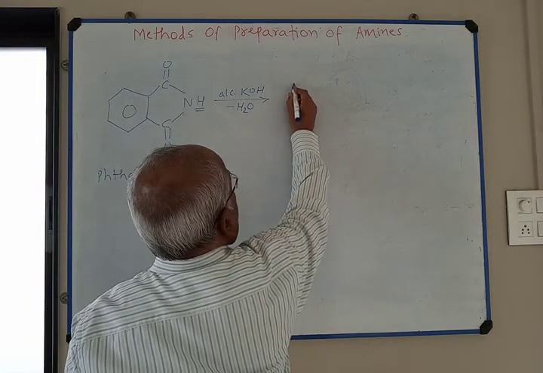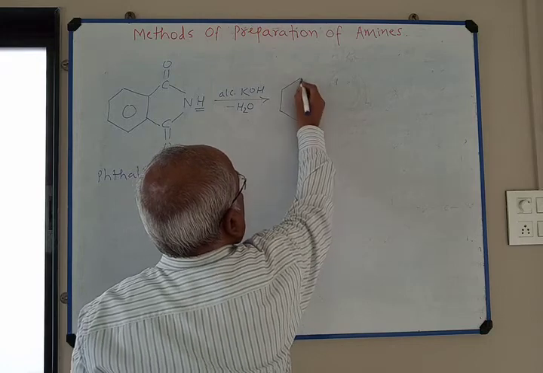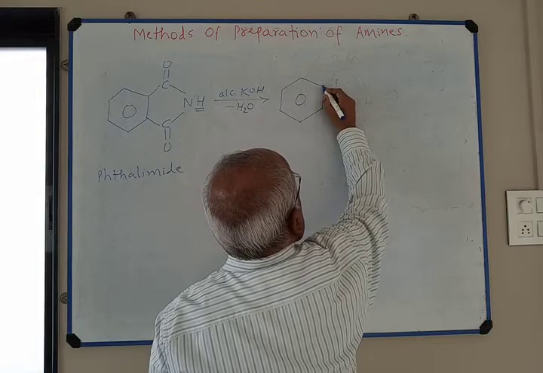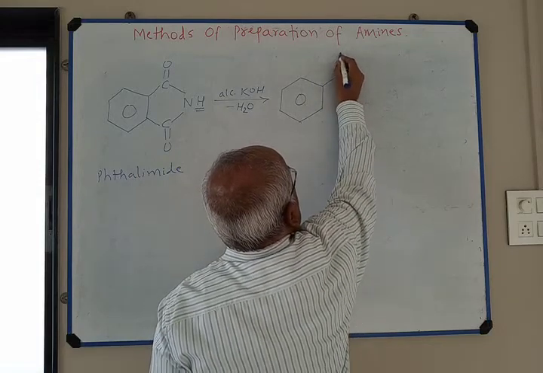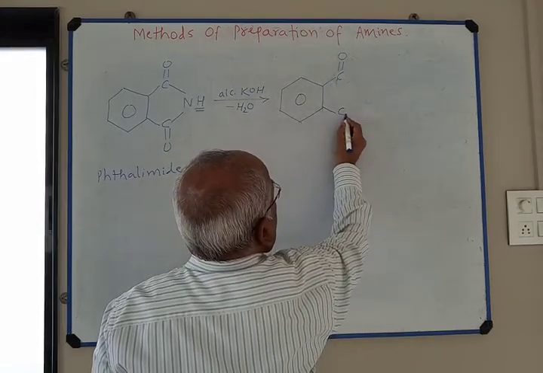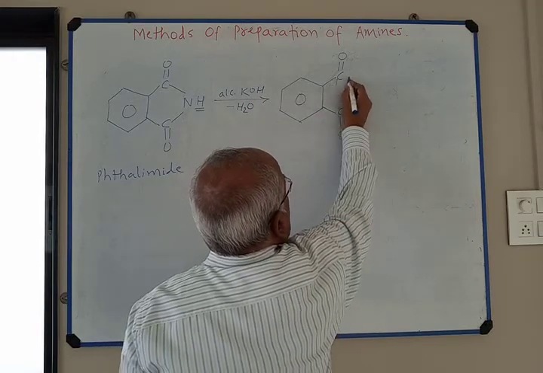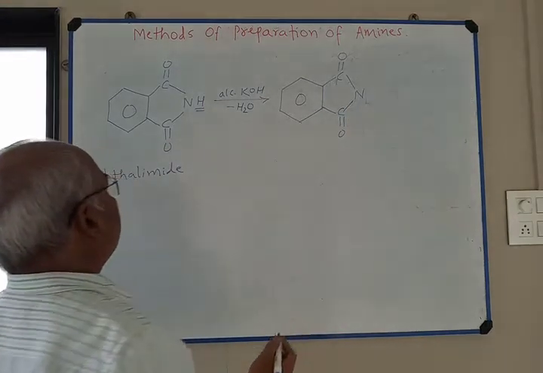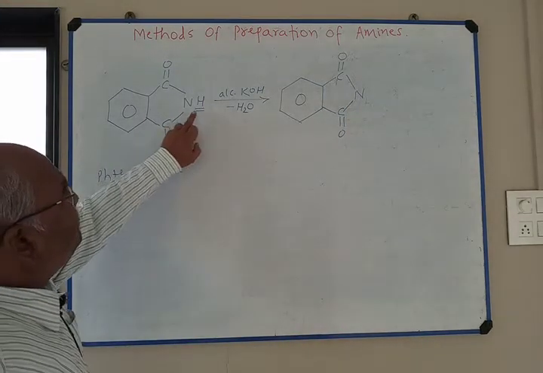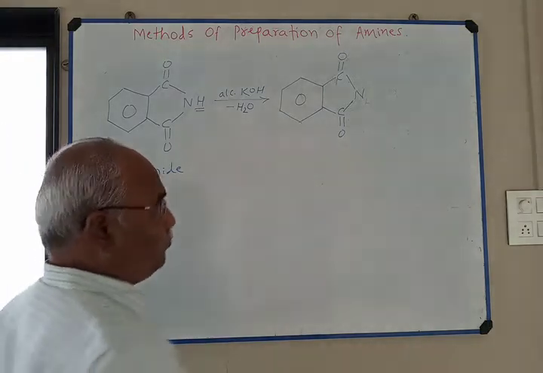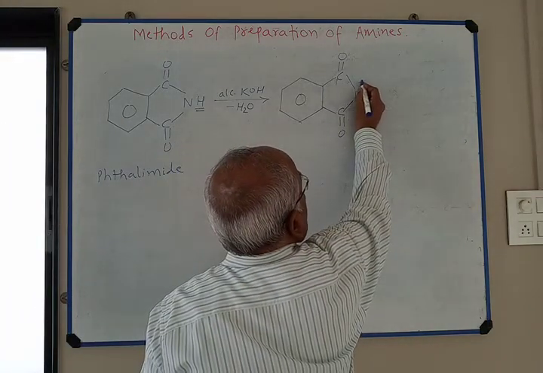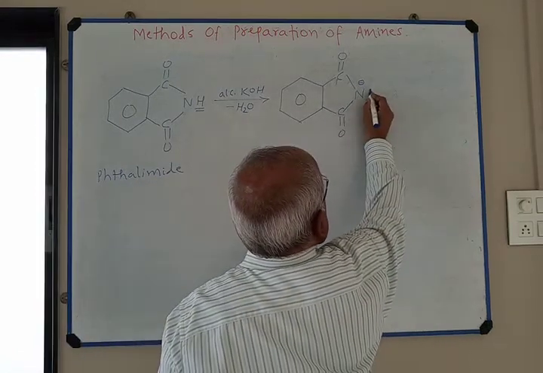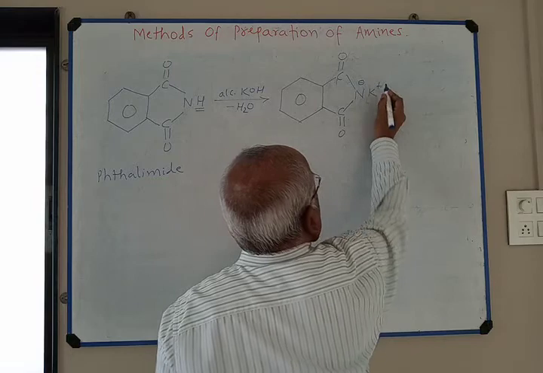The product is, this is benzene, C double bond O, here N. Now you see H plus is removed, therefore this nitrogen becomes negatively charged and this K plus is attached here.